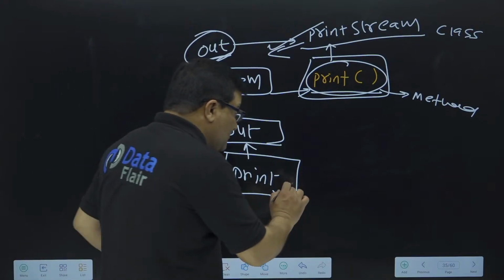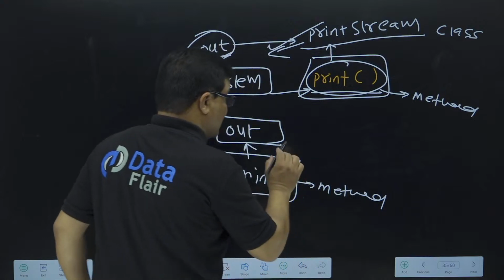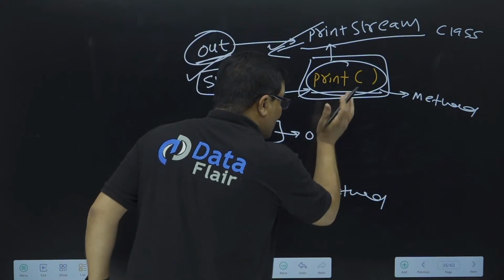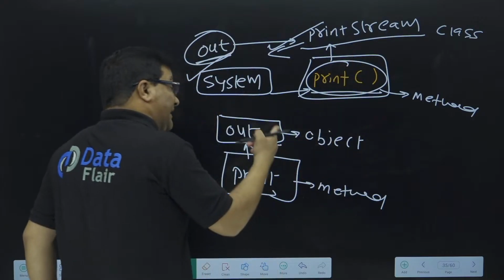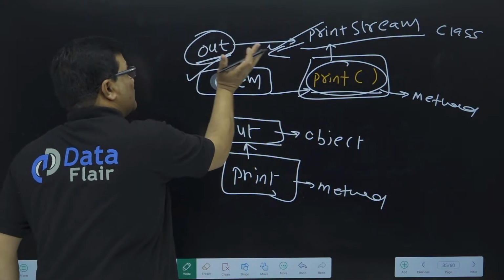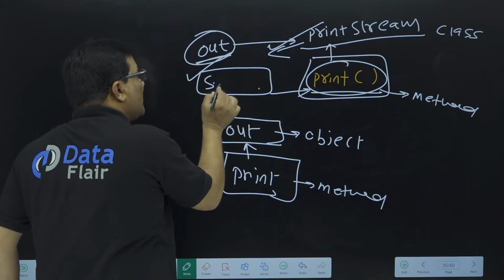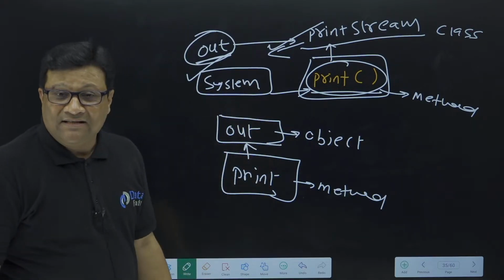So print is a method. This method belongs to which class? PrintStream. Out is an object of which class? An object of the PrintStream class. And this implicit object is a member of the System class. System is again an important class in Java.